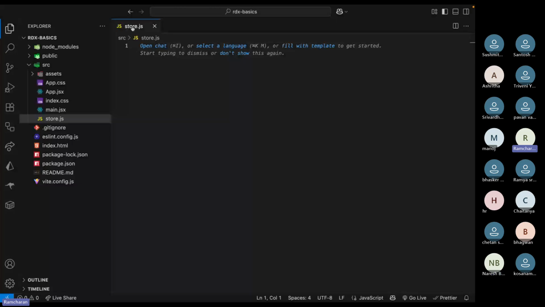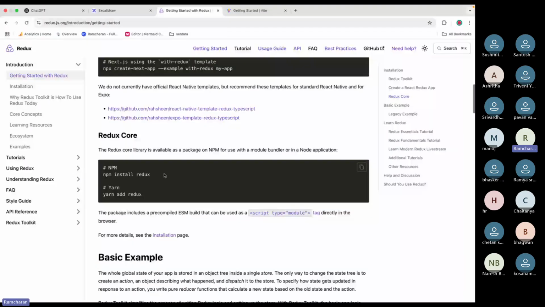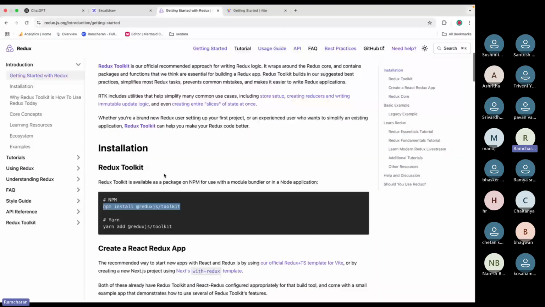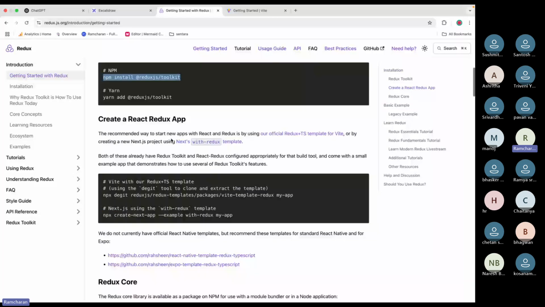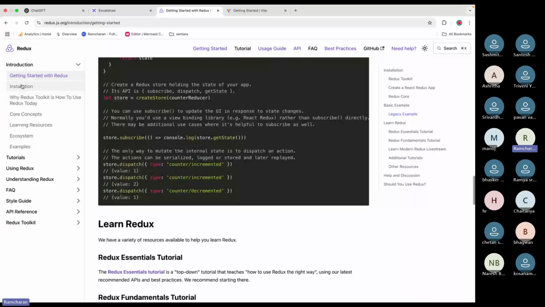In the Redux documentation itself, you will have all the code. If you get started, see, I install Redux Toolkit. If you have Toolkit, you need not install Redux separately. That is Redux core, so we are not going to deal with the core. Where is the quick start? We installed Redux Toolkit and React Redux, right?